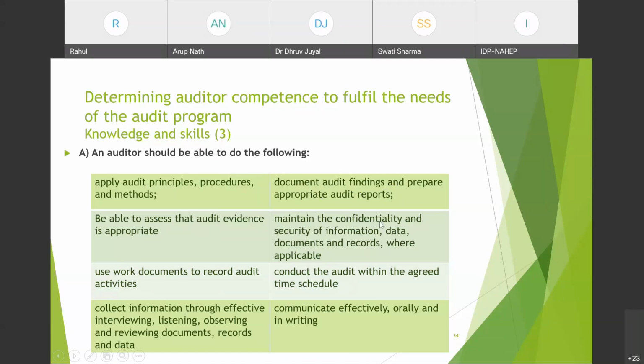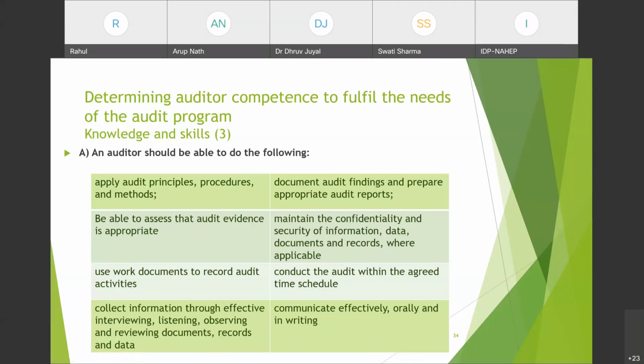Maintain the confidentiality and security of information. This is very important. An auditor should be able to maintain the confidentiality and security of information, data, documents and records where applicable. An auditor should be able to conduct the audit within the agreed time schedule.